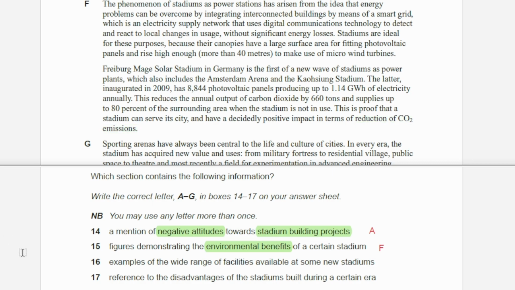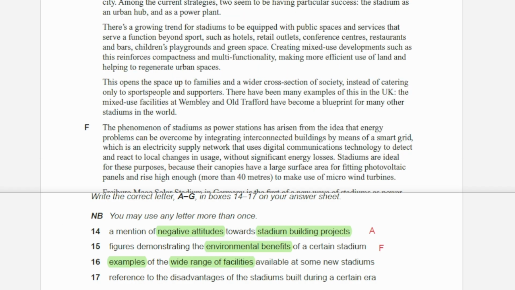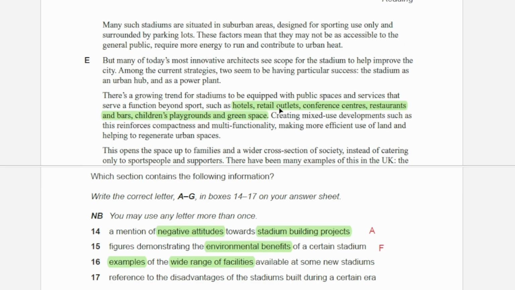For question number 16, we have wide range of facilities. And since we have examples at the beginning, we need to look at actual names of the wide range of facilities. If we look at section E, second paragraph, we can see different facilities that are available in stadiums nowadays. Hotels, retail outlets, conference centers, restaurants, bars. Just like our question is demanding, we have all these facilities. So our answer for question number 16 is E.